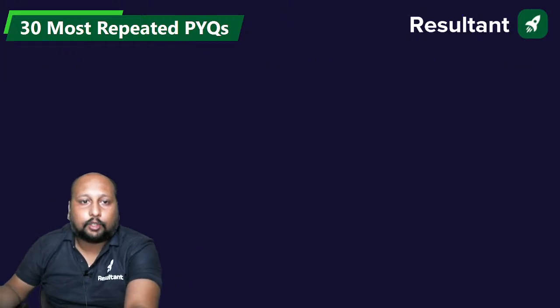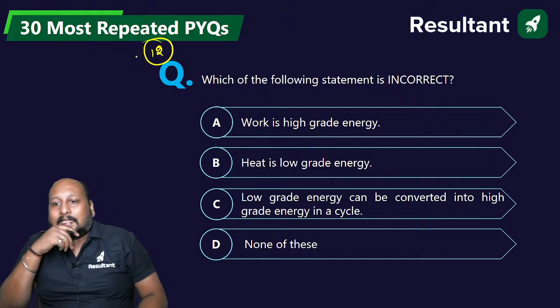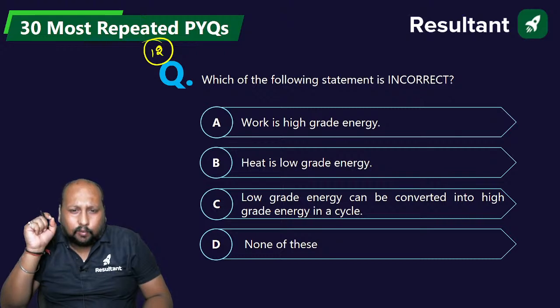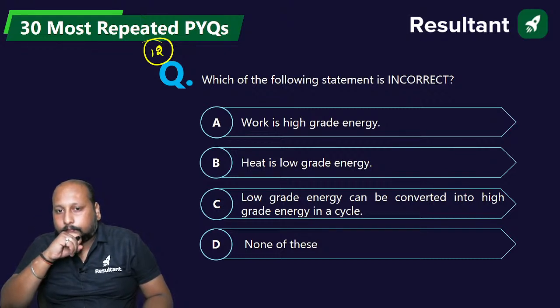Okay, चलिए, question number 12th on the screen. Very easy. Which of the statements is incorrect? Work is a high grade energy, heat is a low grade energy, low grade energy can be converted into high grade energy in a cycle. None of the above. Quickly. Option A, option B, option C or option D.